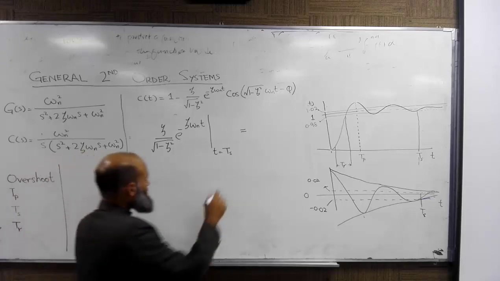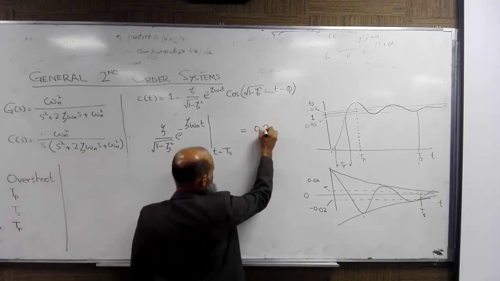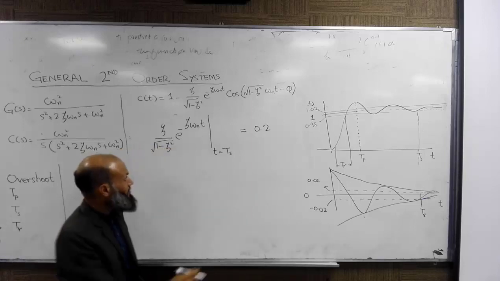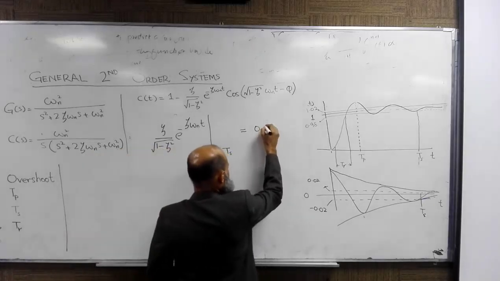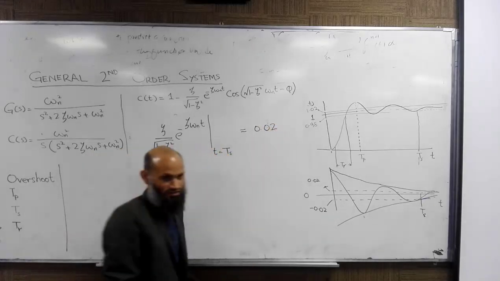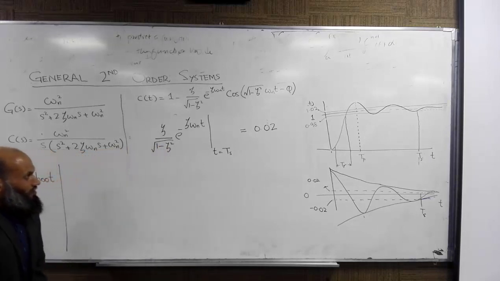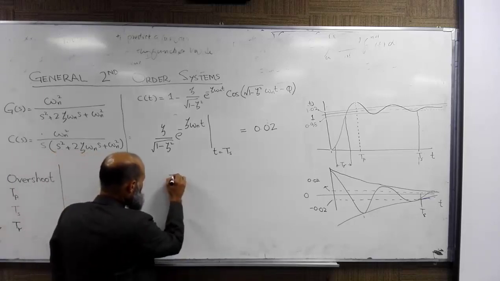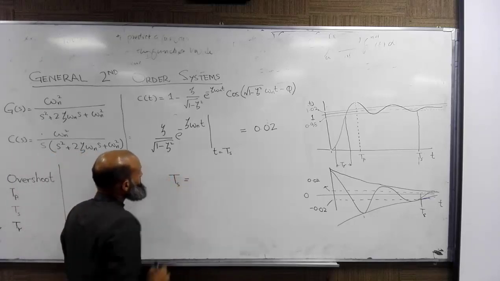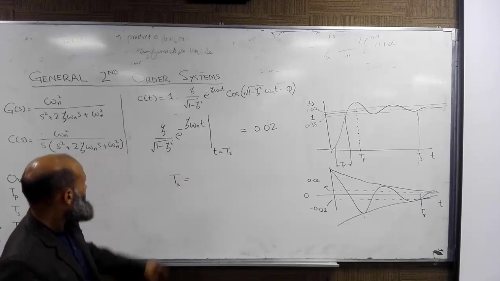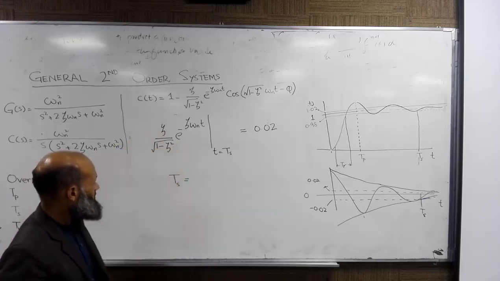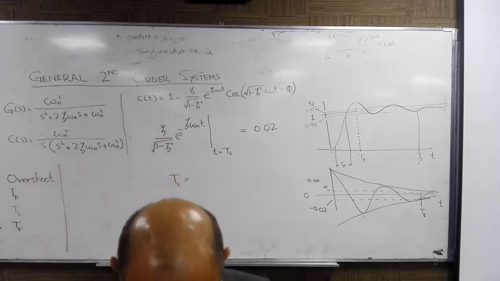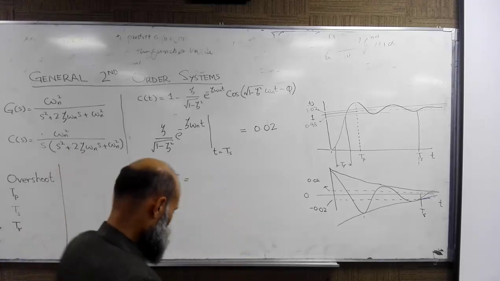So we can take it equal to 0.02, and then we have an expression for settling time. And what is that expression? We bring it to the other side and then rearrange it. So we have,